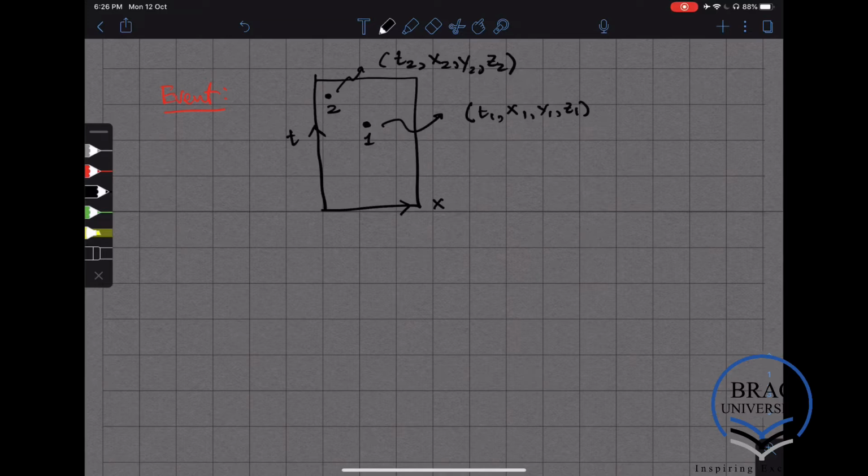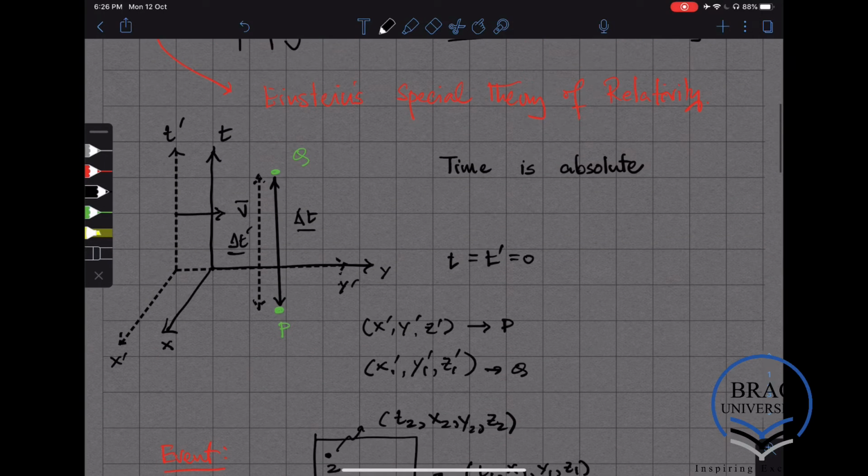Now, in Galilean relativity, if we go back to this picture, if we take 2 events, say P and say R, we see that P and R occurred at the same time.